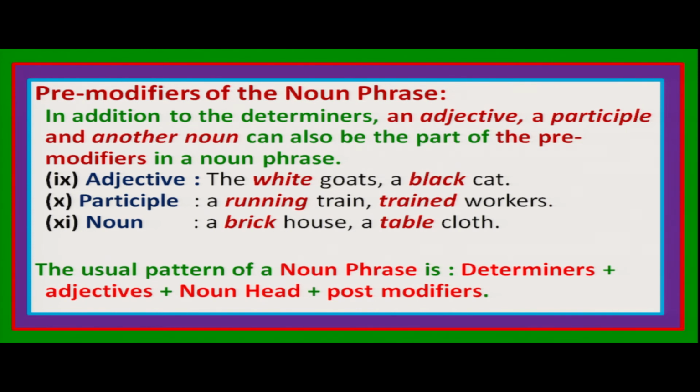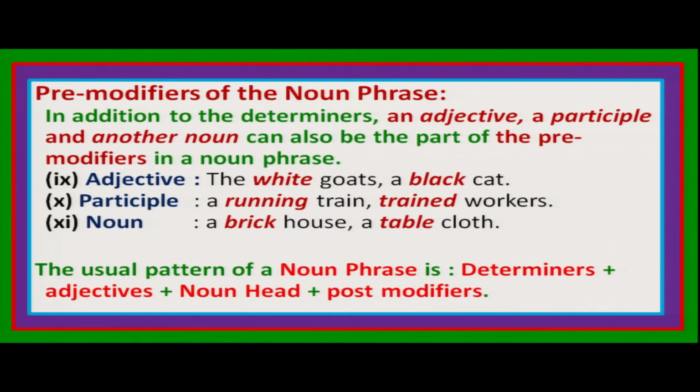So sometimes we also use nouns, as we have already discussed. Nouns, when they are used as adjectives before the head nouns, are called classifiers. Just see a brick house. Brick is used before the head noun, and it functions like an adjective, and that is called a classifier.